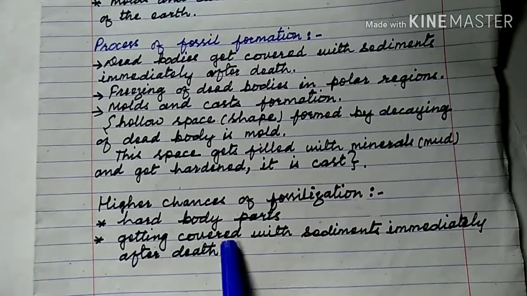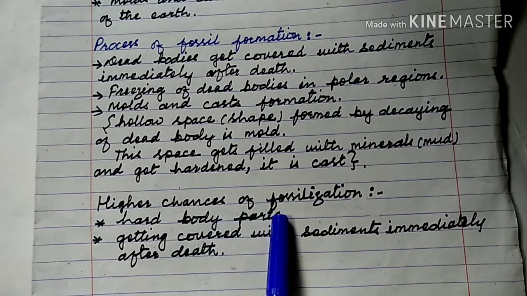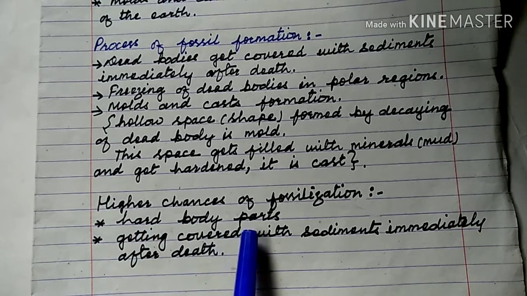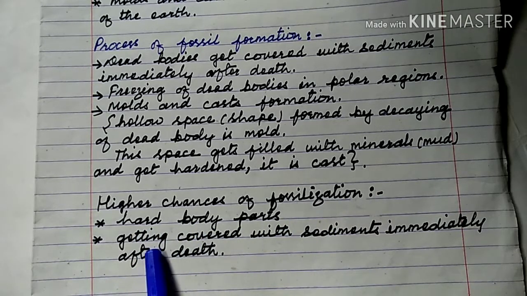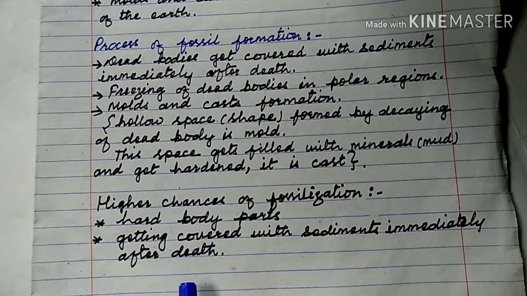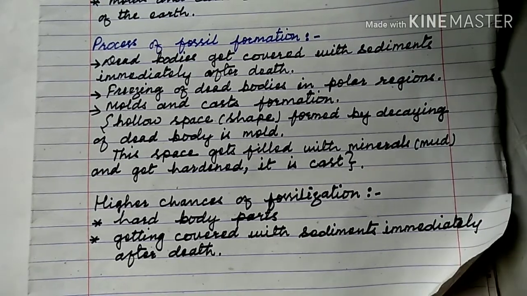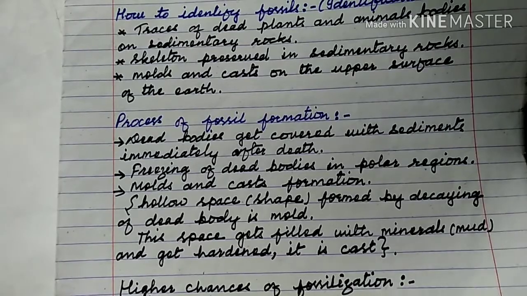So, the higher chances of fossilization. In which conditions is fossilization possible? There should be hard body parts. If there are hard body parts, then fossilization is possible. Getting covered with sediment immediately after death. When plants and animals die, if they get covered with sediment or mud, then in that case also fossilization is possible.